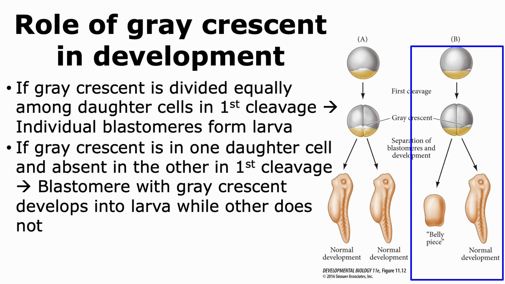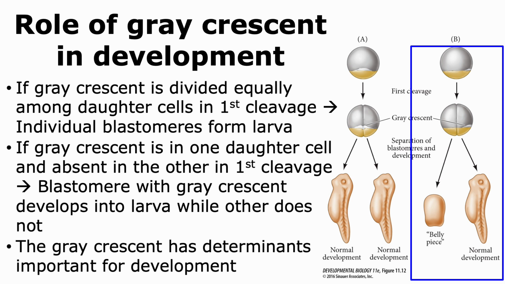However, the other daughter cell that did not have the gray crescent was unable to form a normal larva and instead formed a piece of tissue which was named the belly piece. These experiments showed that the gray crescent has morphogenetic determinants that are crucial for development.